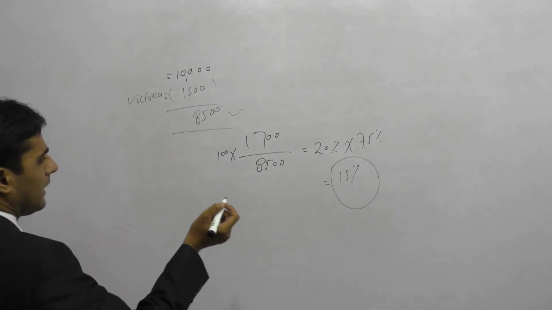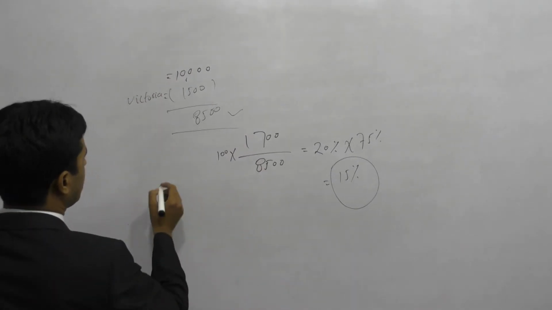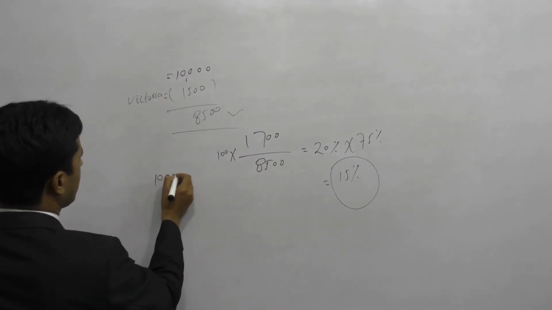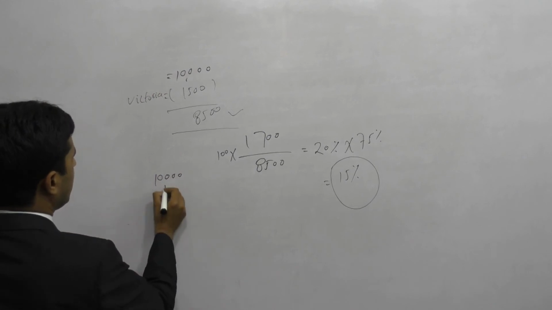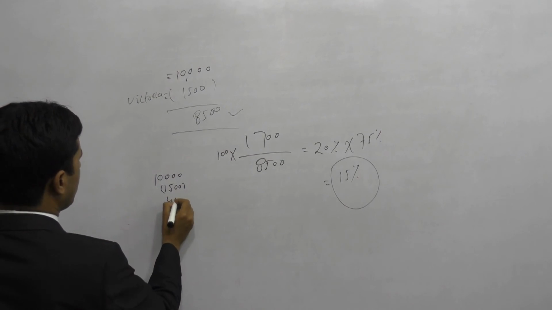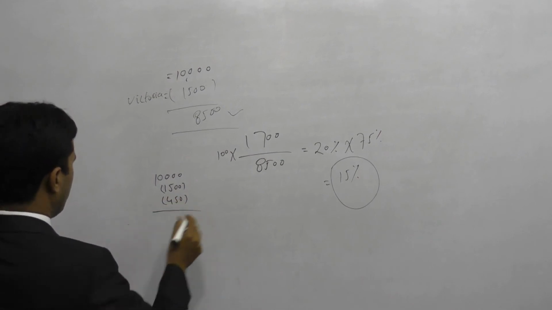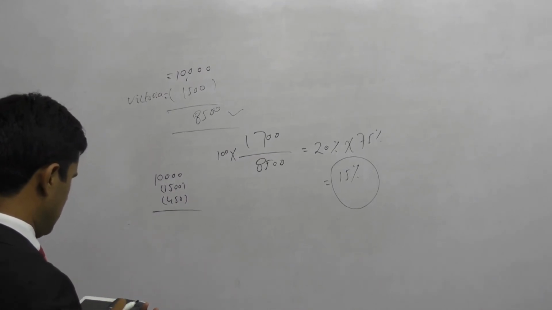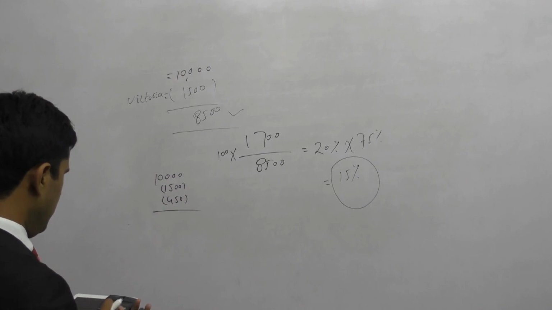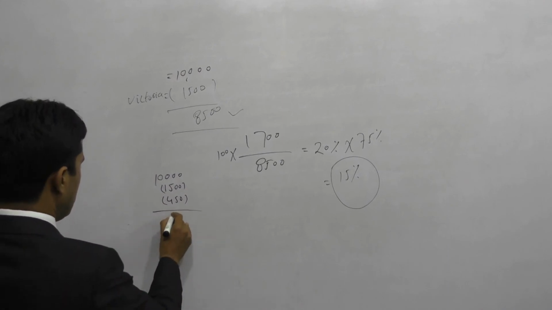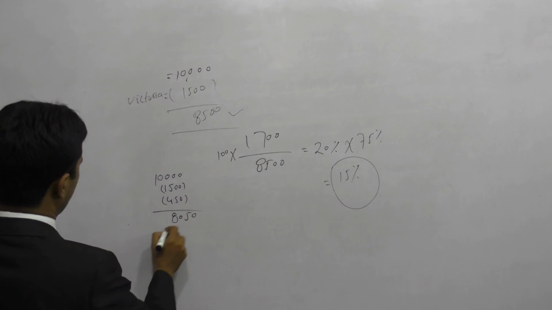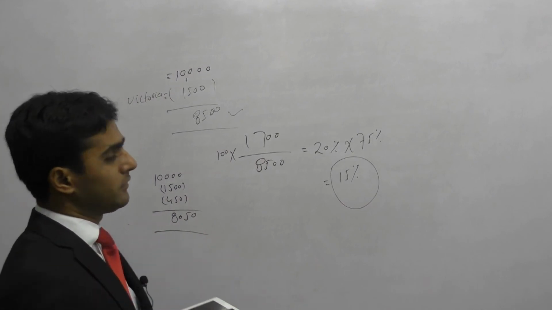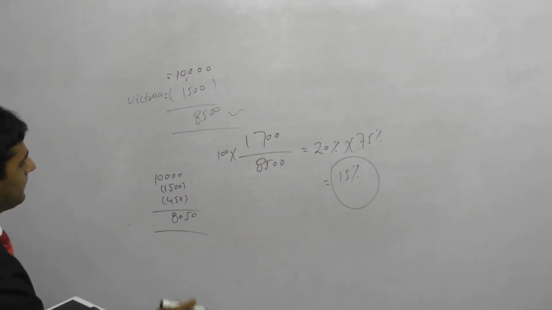So after the purchase, 10,000 was the initial, then 1500 was bought back from Victoria, another 450 from Melba. Remaining are how many? 10,000 less 1500 less 450, 8,050. These are the remaining shares in the company. This is the remaining share capital of the company, right?